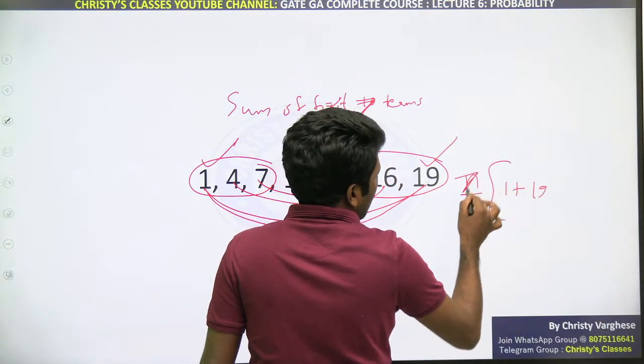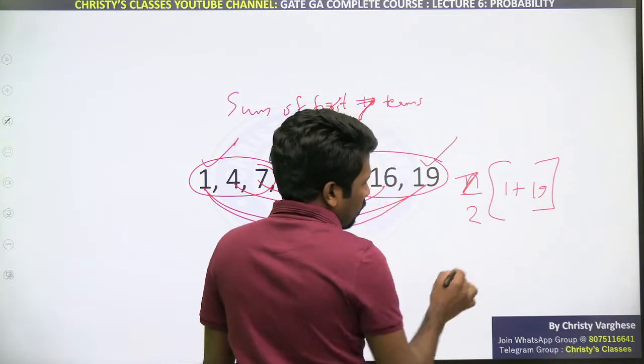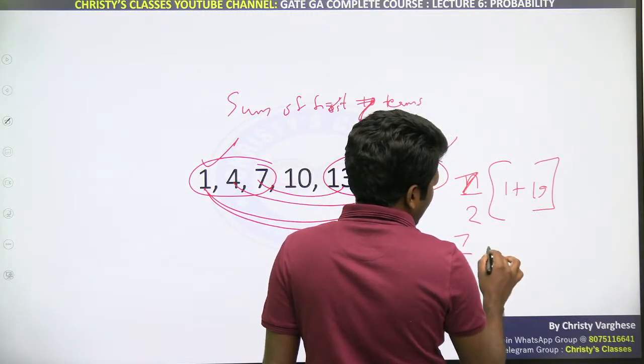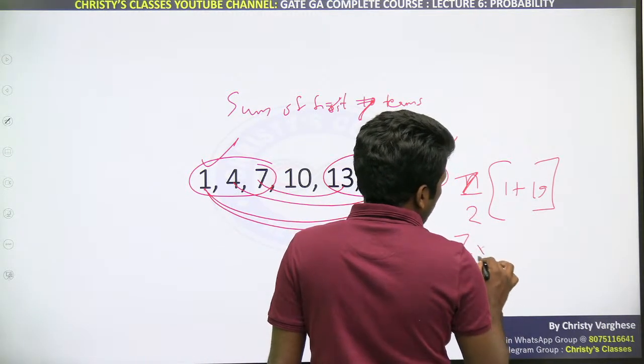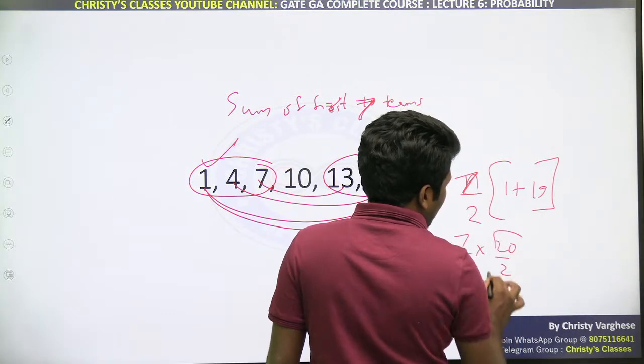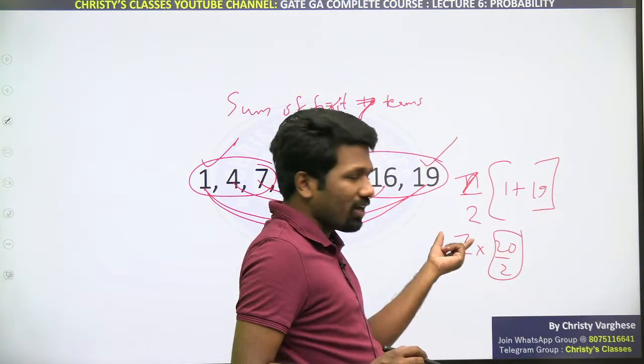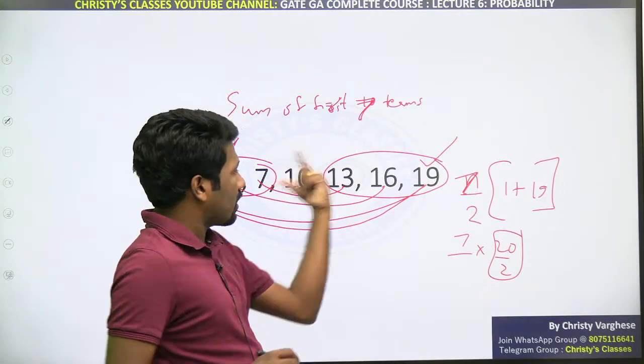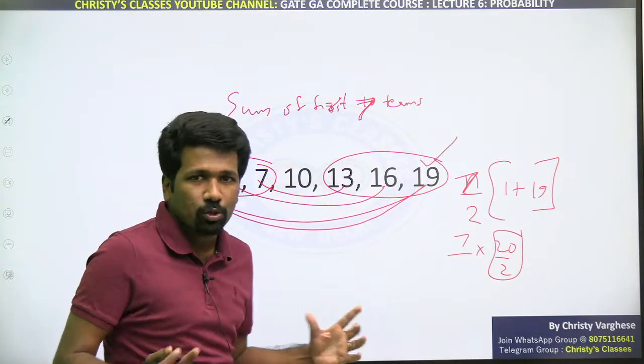Like 7 है तो 7 by 2 times 1 plus 19. Look at this. 7 by 2 times 1 plus 19 means 7 into 20 by 2. That 20 by 2 was the 10. That 10 7 times add किया. 10 एक मिडिल में है, बाकी 7 times 10 है ना. ऐसा सोच सकता है ना.